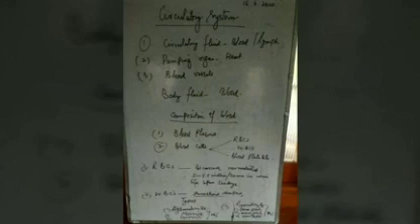These include erythrocytes, that is RBCs. Number two, leukocytes, that is WBCs. And number three, blood platelets. Let us first discuss plasma.